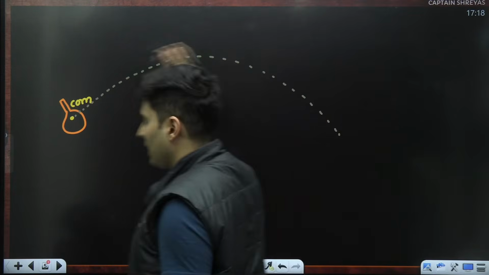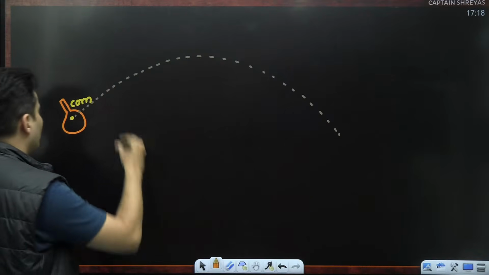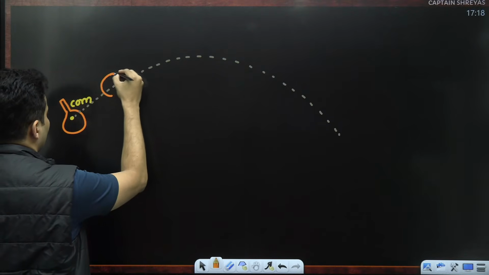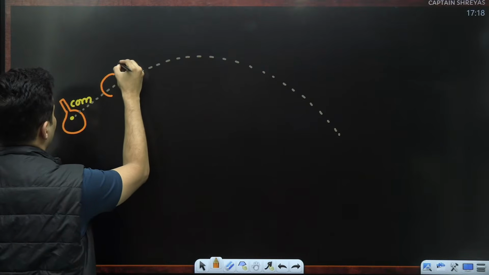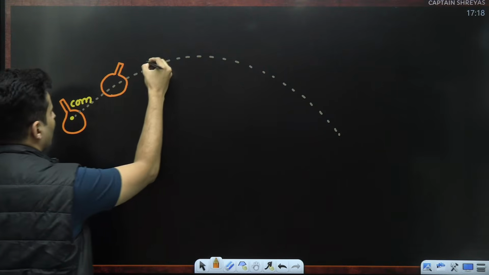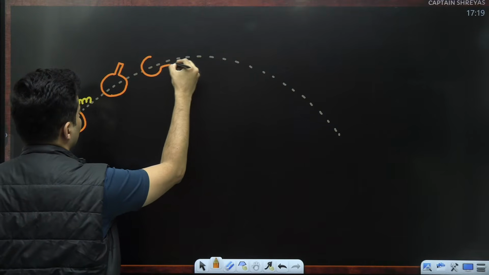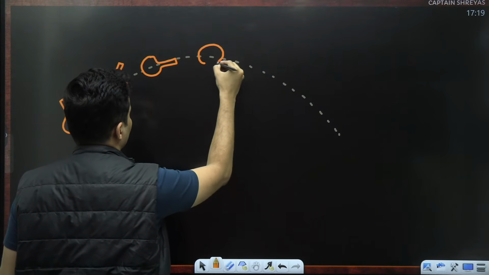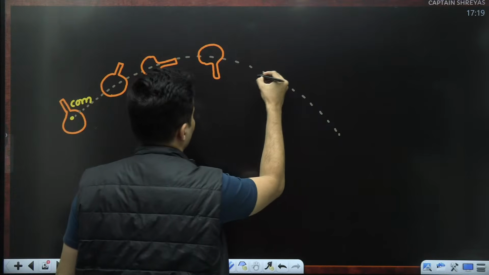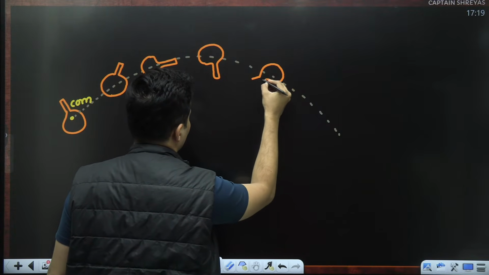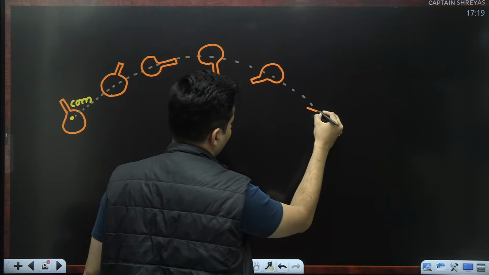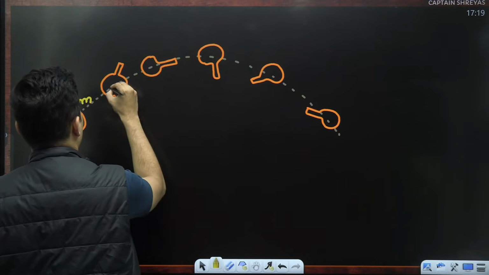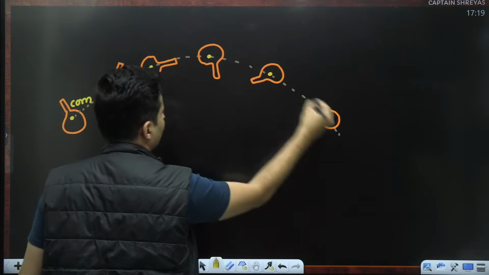Whereas the rest of the bat might swivel, rotate, do whatever it wants. So probably after some time, maybe your bat is here like this, maybe. After some time, maybe the bat is here. After some time, maybe the bat is here, maybe like this. But it is the center of mass which follows this particular path.